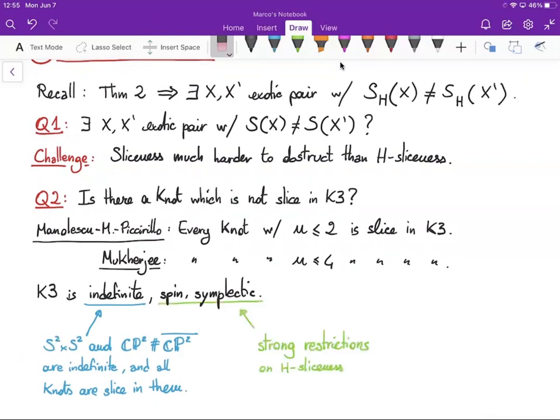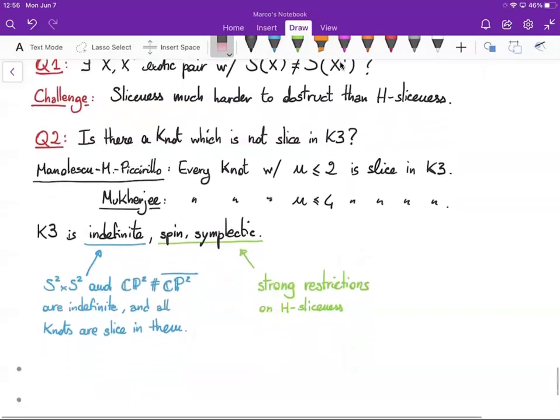On the other hand, K3 is spin and symplectic, and this poses strong restrictions on H-sliceness, for instance. So the mystery of question 2 to me lies in the fact that K3 has both natures of an indefinite four-manifold and a spin symplectic four-manifold.